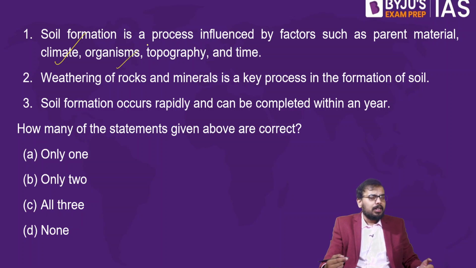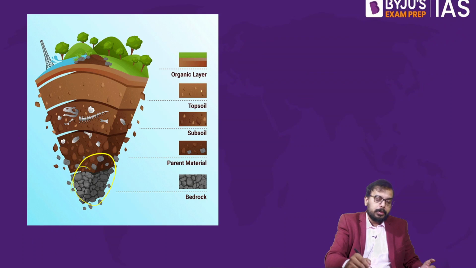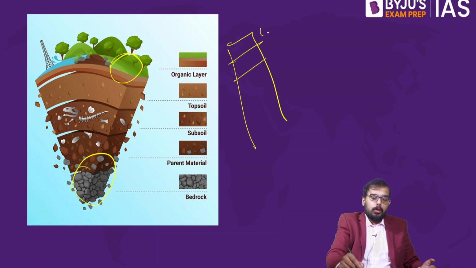And the next one is organism. Does organism affect the soil formation? Yes, the insects and the earthworms, etc., they affect your topsoil. This is your organic soil, the O layer. So if you see the soil profile, this is O, A, B, C and D. D is your parent rock.